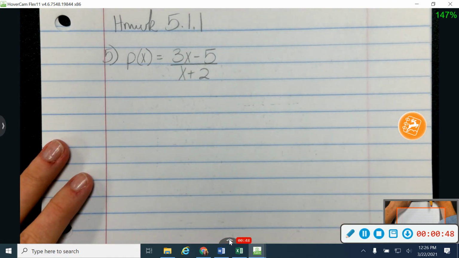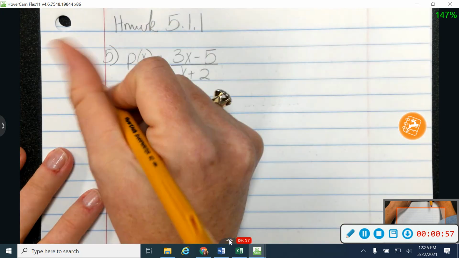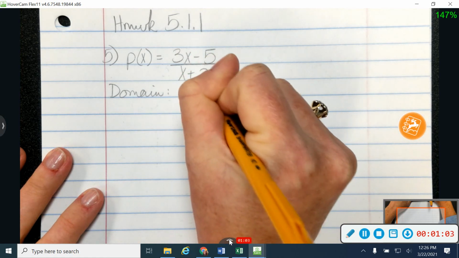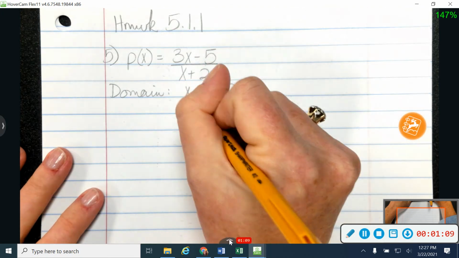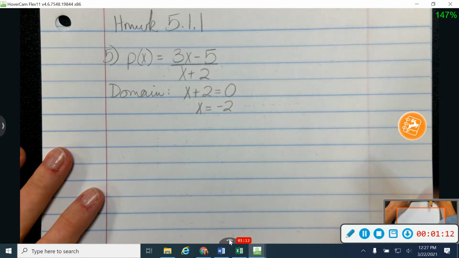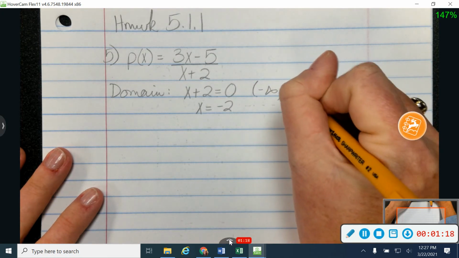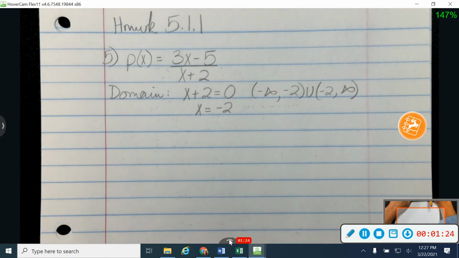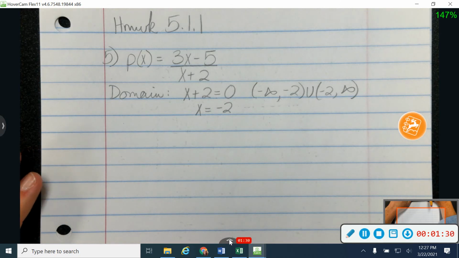Okay, so on number 5, it doesn't ask me about the domain, but I do like to find the domain first so that it helps me find my vertical asymptotes and my holes that are in my graph. So I'm going to start with my domain. My domain is going to be where anything makes my denominator equal to 0. So in this case, I know that x equals -2 is going to be a place that affects my domain. I can't plug -2 into my function and still have a function, because it would make my denominator equal to 0. So remember, with rational functions, it's not okay to have a denominator that's equal to 0.